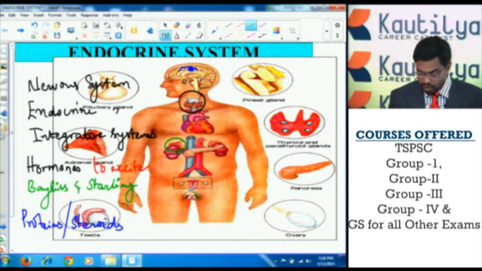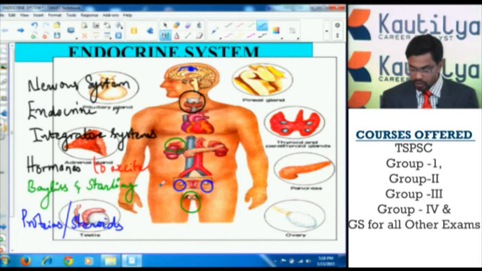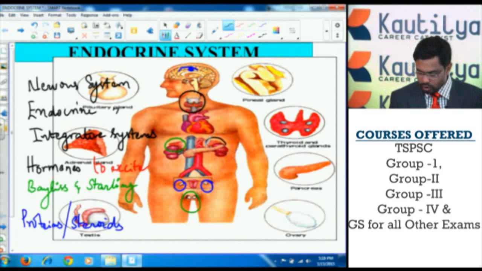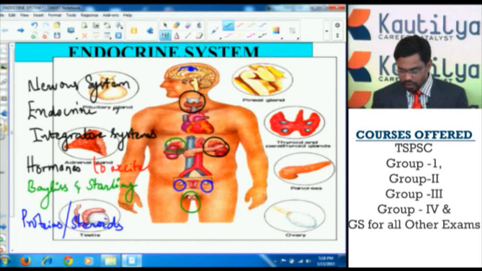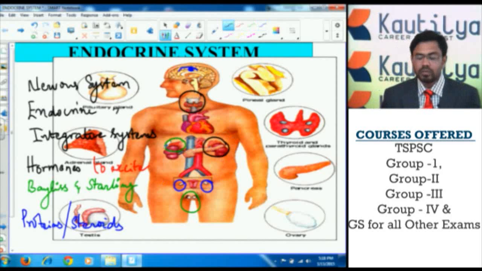The testes are called male gonads. They are extra abdominal, present outside the body, whereas the female gonads are called ovaries. They are present in the abdomen, and the pancreas is located below the stomach. So these are the various types of endocrine glands present in the body.